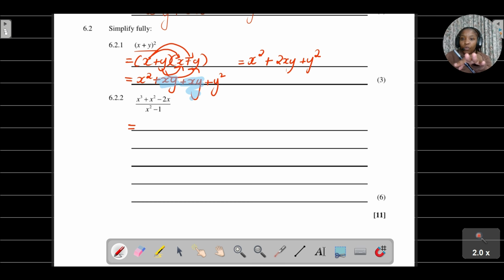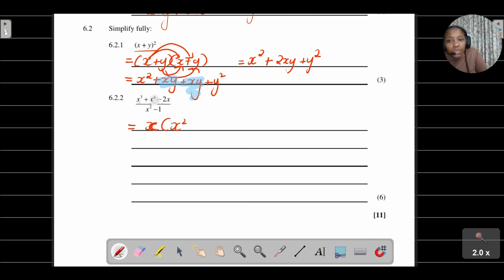So now let's start off here. Remember, when we're factorizing, you want to see, do I have a highest common factor in the numerator? We can see that in the numerator, it looks like the highest common factor there is x. So if I take out my x, what am I left with? X to the power of 3 divided by the variable that I've taken out is going to give me x squared.